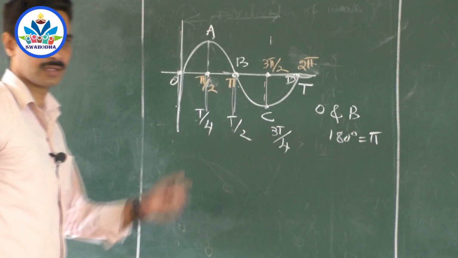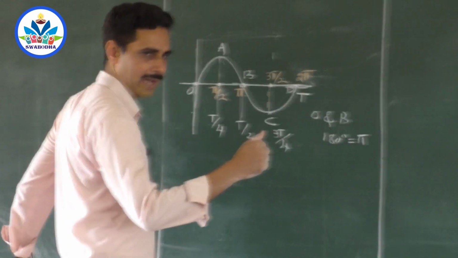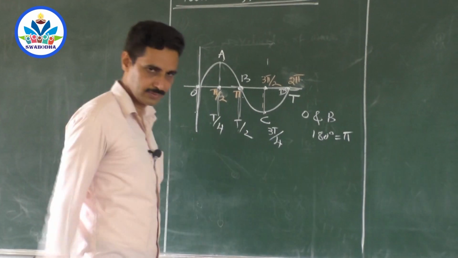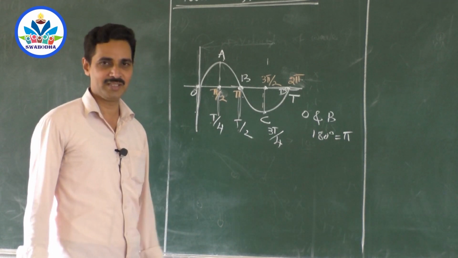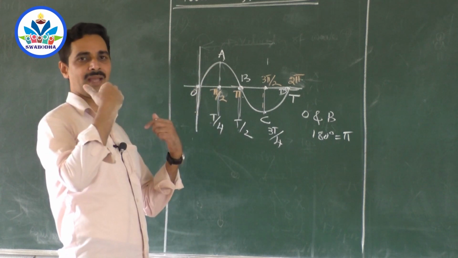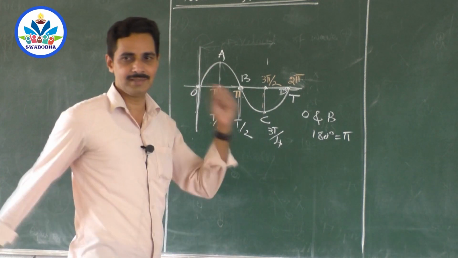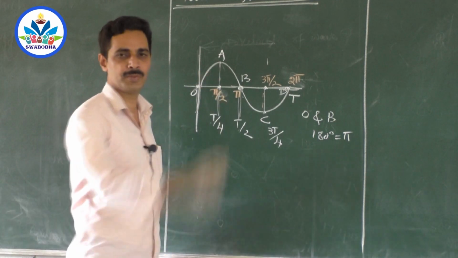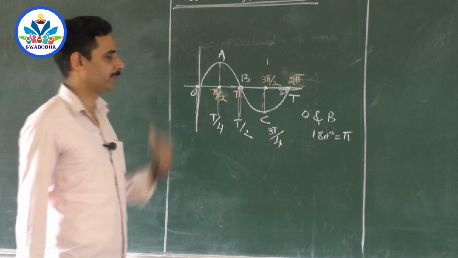As you walk on the ground, how are your hands? Hands will be 180 degree out of phase. When one hand goes forward, another hand goes back. You don't walk with both of your hands going forward and backward together. That's not possible. You can't keep your body balanced. When your right hand goes forward, your body falls back, so in order to balance it, the left hand automatically goes back. They are 180 degree out of phase, clearly opposite when you walk. So clearly opposite phase is represented by 180.